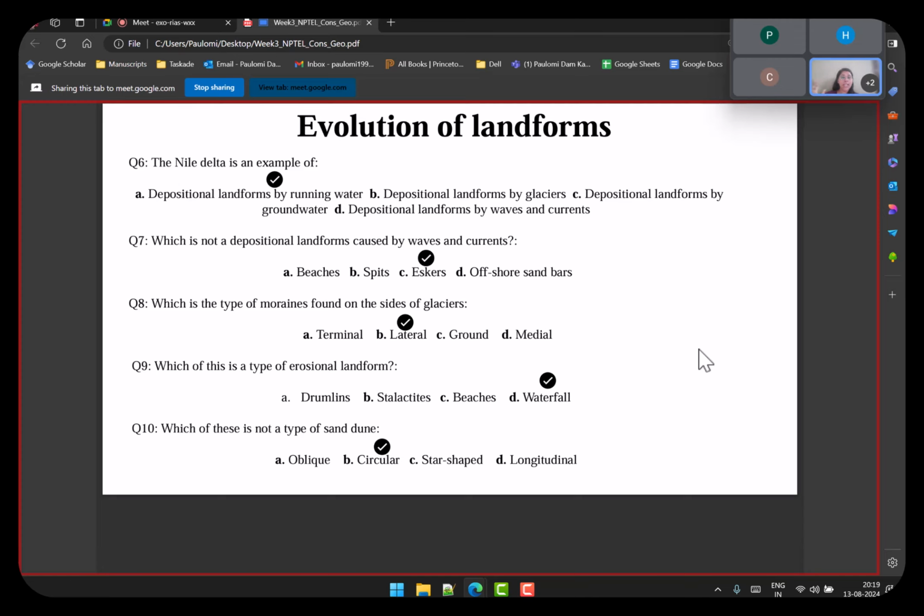Next was which of these is a type of erosional landform? Drumlins, stalactites, beaches. Beaches is a depositional landform for sure. Stalactites are also depositional. We had spoken about this when we were discussing groundwater.